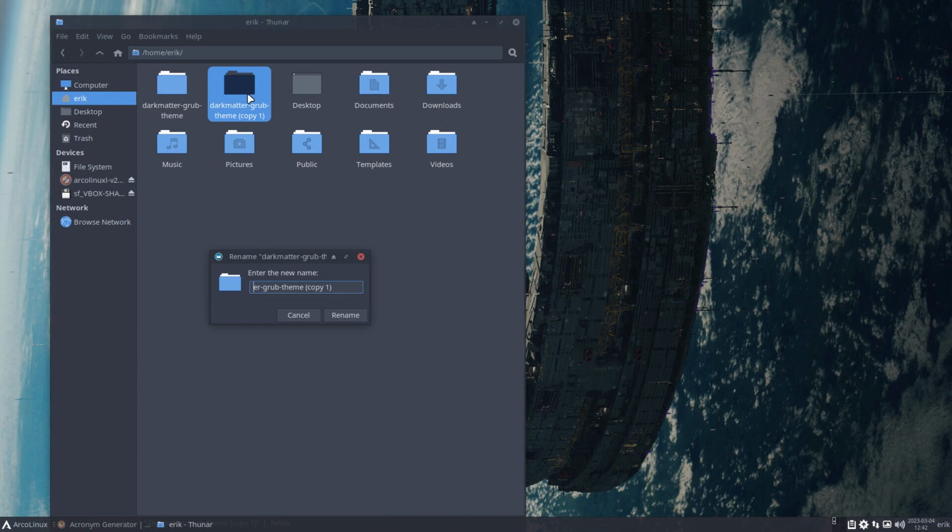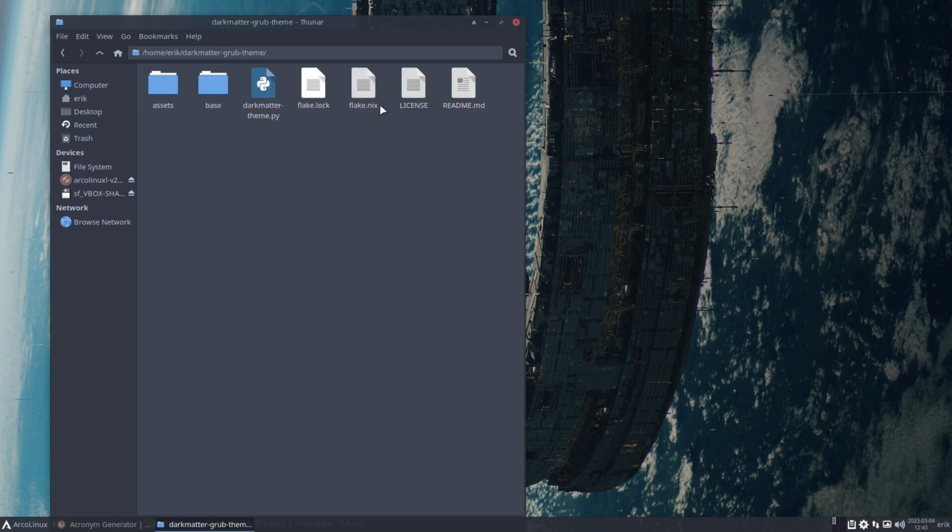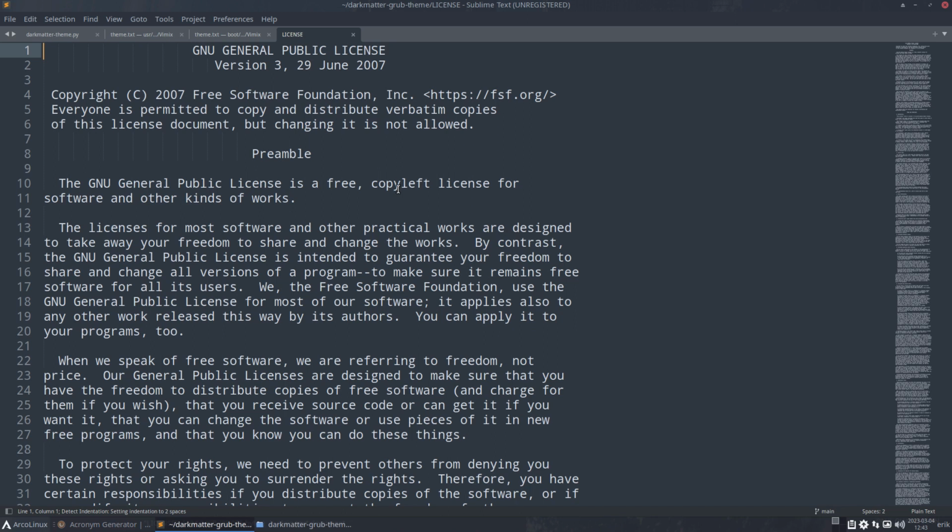It's not meant to be, well, all respect to the guy who developed this, right? There's no disrespect intended, but learning how to make things is our thing. So Radar-grub-theme, based on Dark-matter-grub-theme. All the credits to him. Here's the license, general public and so on, free copyleft license.